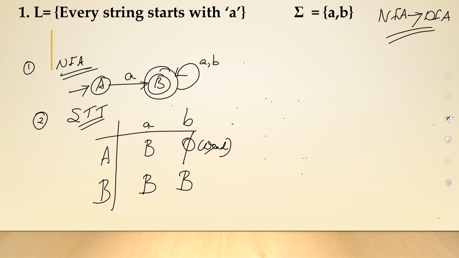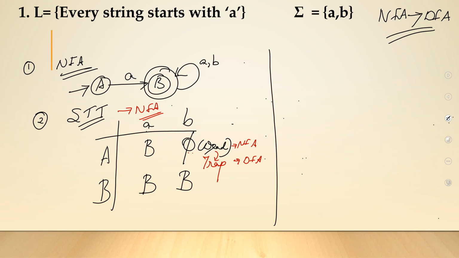Now, as you very well know, this is my state transition table of my NFA. That is why I have my dead state over here. In your DFA, you cannot have a concept called dead, but you can very well have something called trap. So this dead state, you have to change it into a trap state. So let's see how you do that conversion.